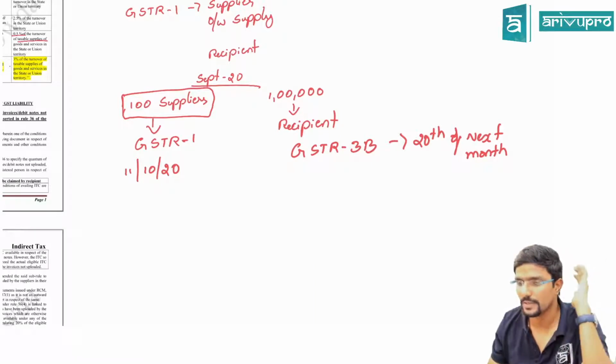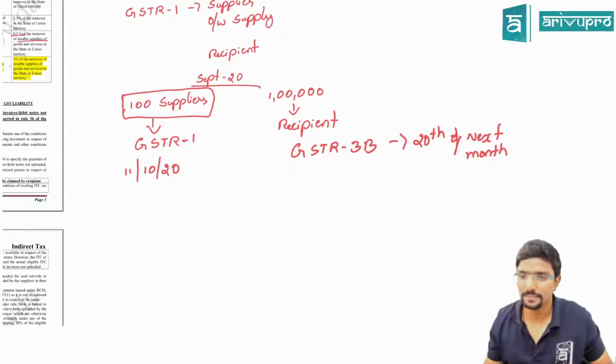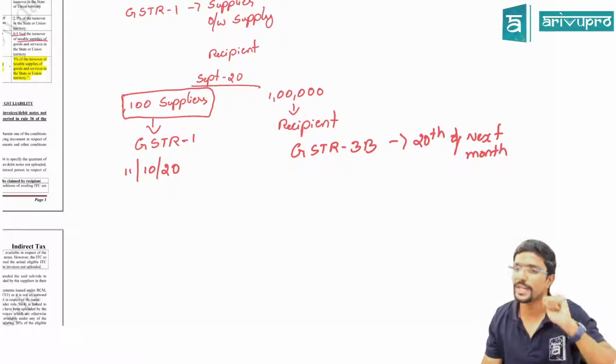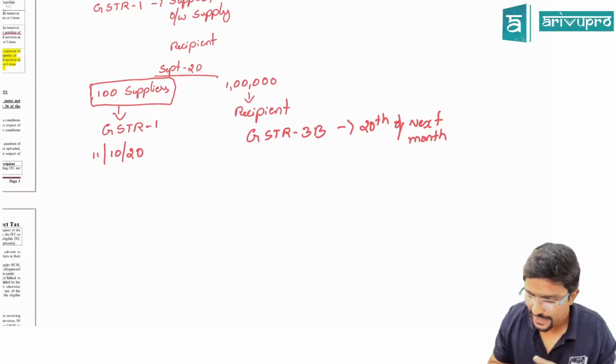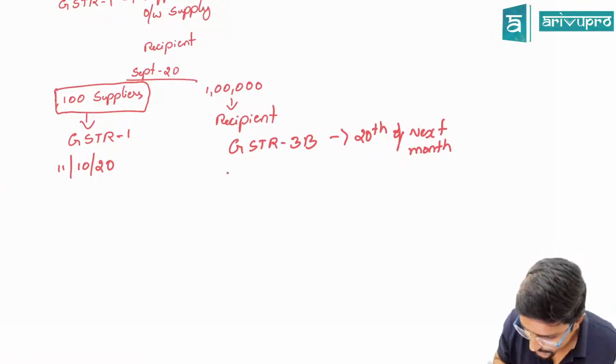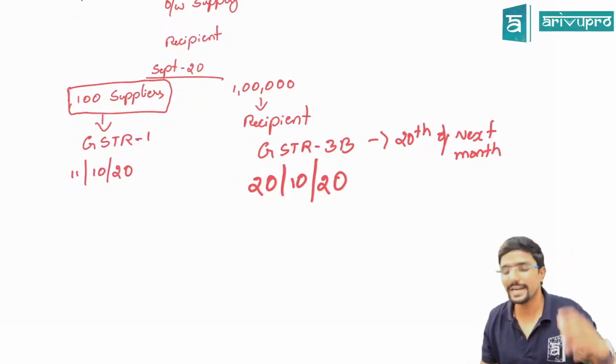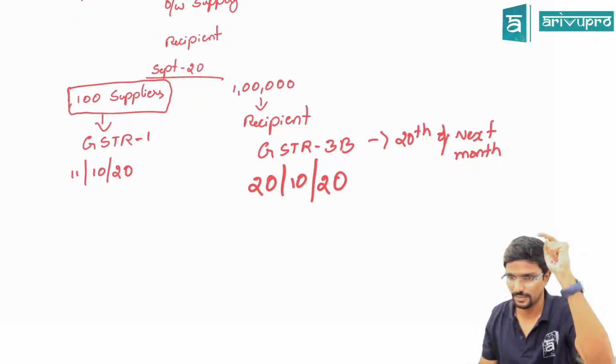Agree, for the month of September, while filing his GSTR 3B, whatever credit he has with respect to his purchases or inward supply, he has to take it. Now, sir, can I take a credit of? So GSTR 3B has to be filed for September within 20th of October 2020. Agree, guys? Now, sir, can I take a credit of 1 lakh is the question.